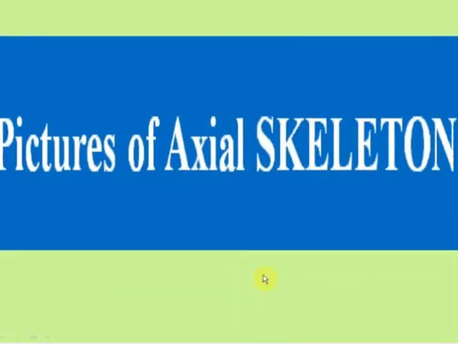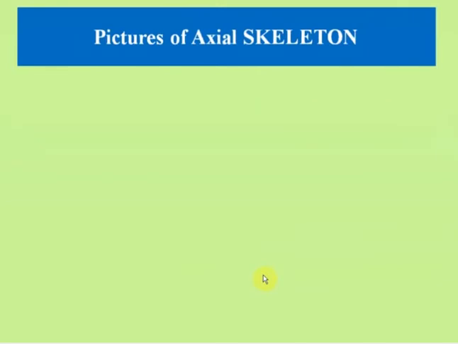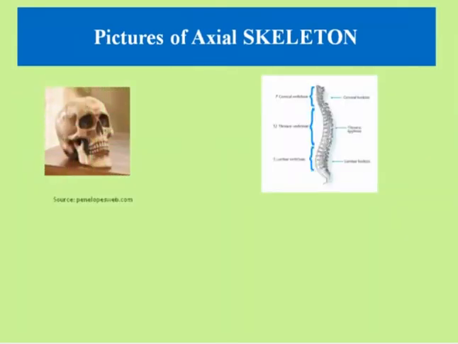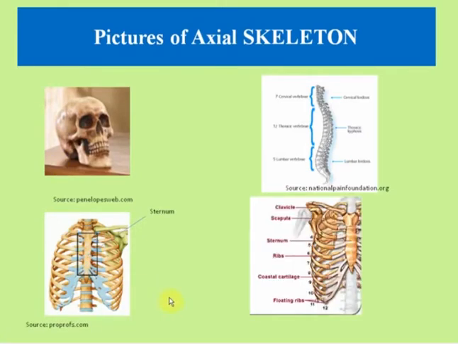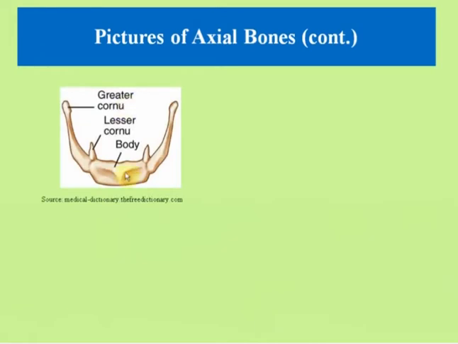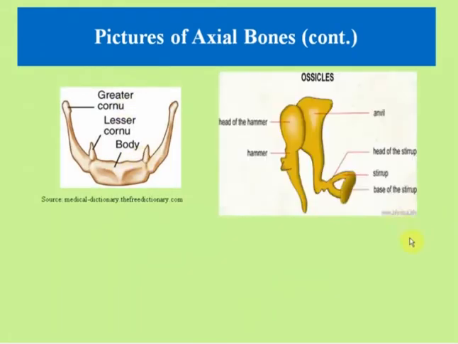Next comes, here are the pictures of the axial skeleton. This is the skull, this is the spinal cord, this is ribs, this is sternum, and these are the ribs. These are the ribs, this is the sternum. Now, this is the collarbone, this is the ear ossicles. So these are the pictures of axial bones.